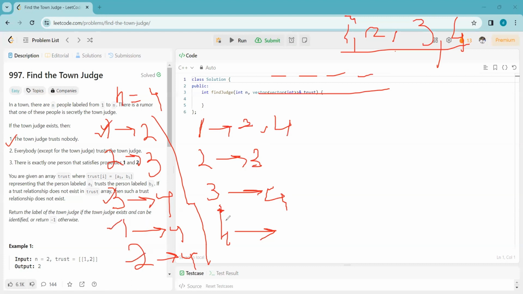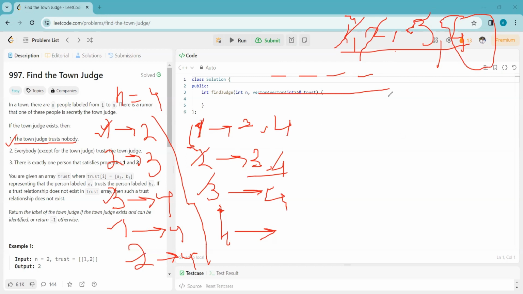And 2 trusts 4. That means we will map 4 with 2. Now, since the condition is saying the town judge trusts nobody, by looking at this map, initially we can say once person one is trusting anyone, that means person one is out of the candidates. Since person two is also trusting someone, person two cannot be a candidate. Since person three is also trusting someone, person three also cannot be a candidate. So we are left with only one candidate.